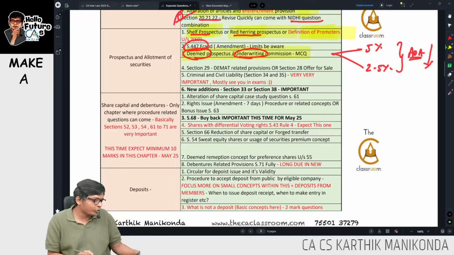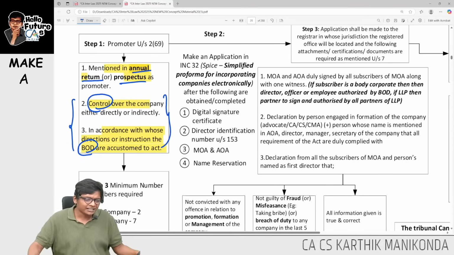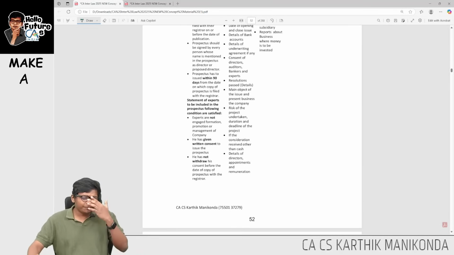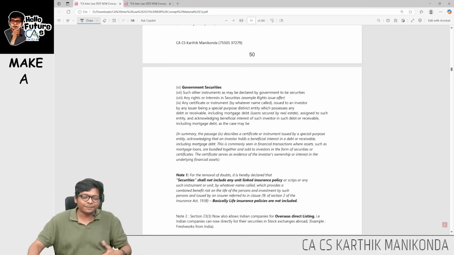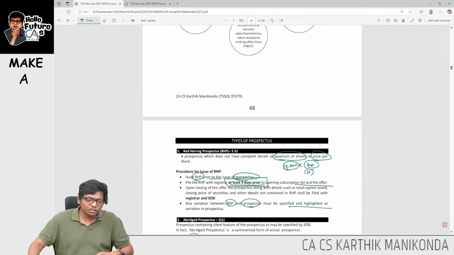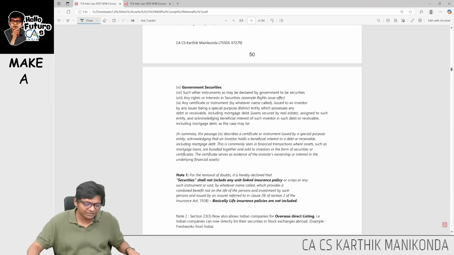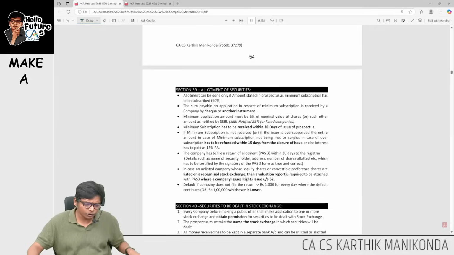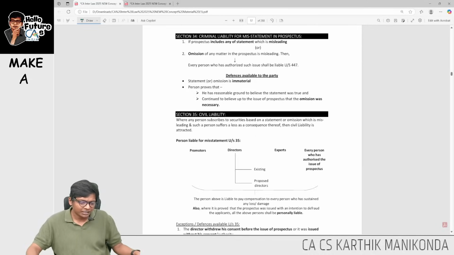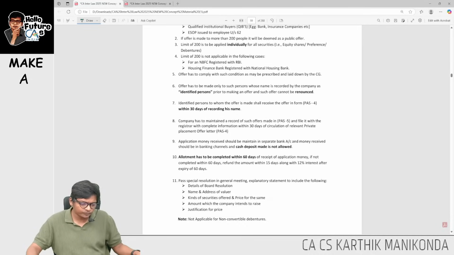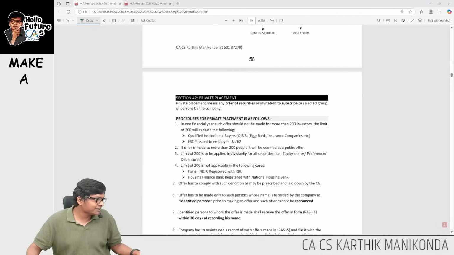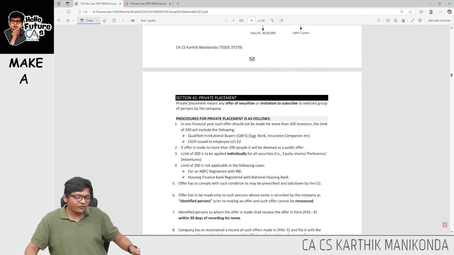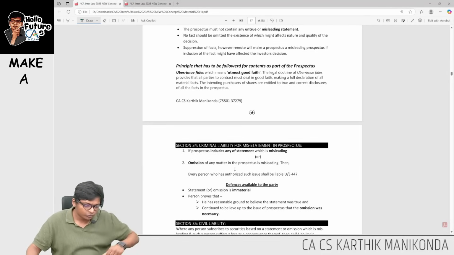Sir, what is deemed prospectus? Very simple. In certain cases, in section 25, some companies want to evade this chapter, so they will try to escape by issuing something called a deemed prospectus. So what is this deemed prospectus? Let me explain, guys. So if I take section 25, deemed prospectus, yeah, here we go. Yeah, before that, let me just take off the other sections. Let me take this DMAT and 28 offer for sale also. I will finish because it's right here.